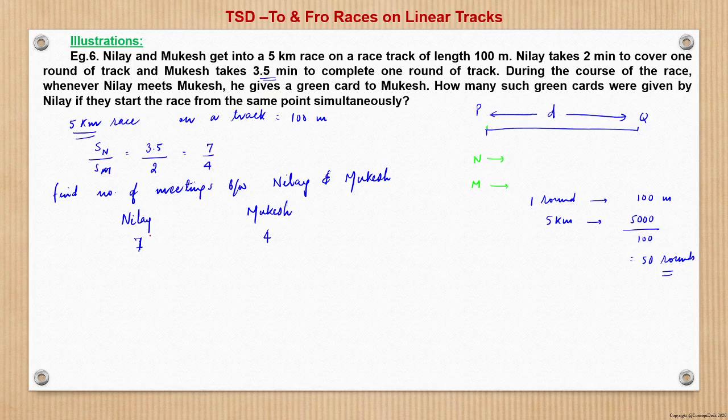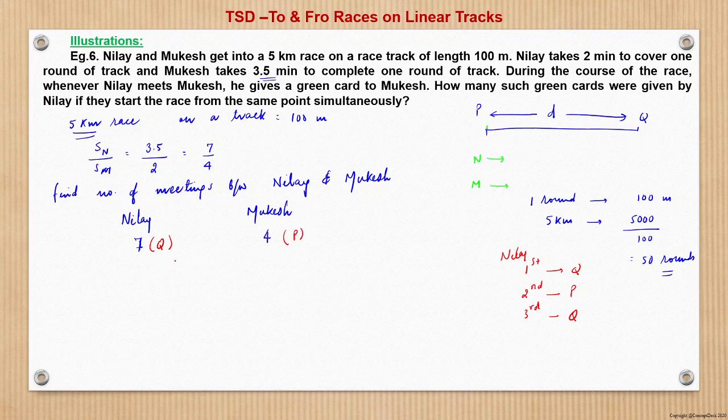Now, when Nilay completes 7 rounds, where is Nilay? When Nilay completes the first round, he is at Q. When he completes the second round he is at P. When he completes the third round he is at Q again. So all the odd number rounds are at Q. So Nilay would be at Q, and Mukesh, at an even number, will be at P, right?